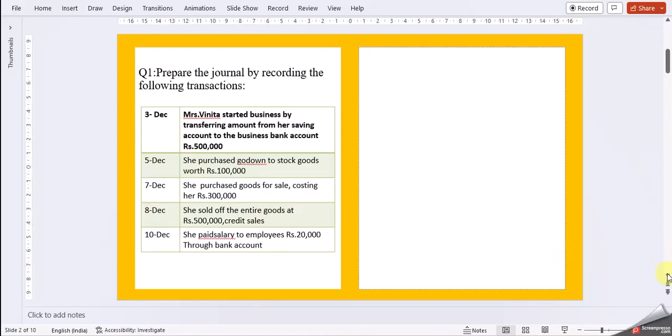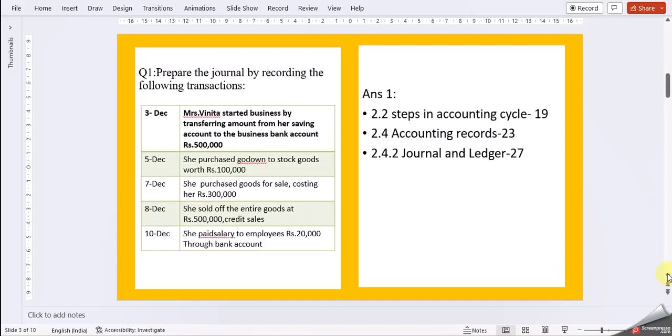Here again, I just want to remind you that you have to write the answer in words closer to 1000 words. If you're coming 800 to 900 and closer to 1000, it's a good one. And once again, a very important thing is you should not be copying any content from anywhere. Just try to refer things and then try to write it in your own words. So let us go to the answers.